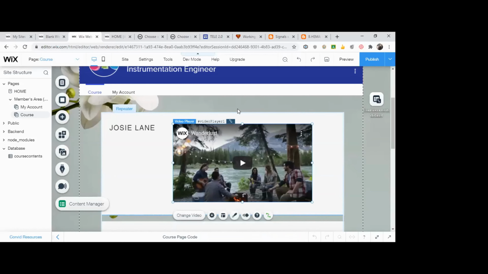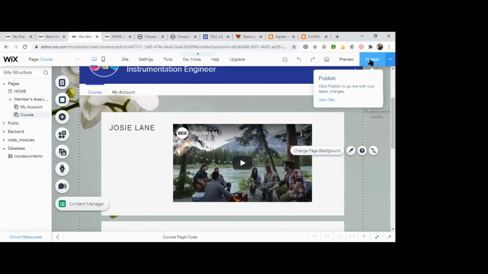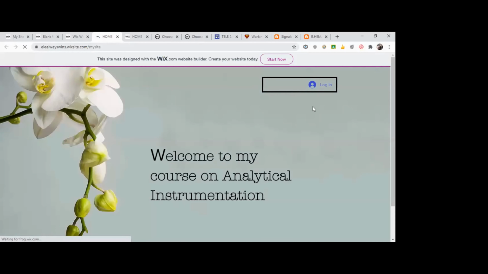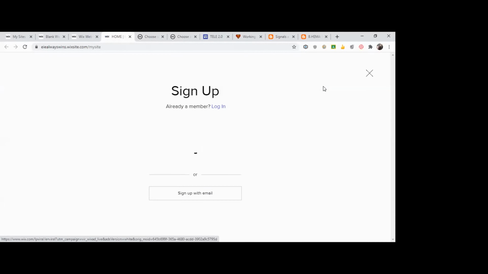Fine. Now this page, I'll publish it again. It's almost over. Just a few seconds more. Now this is my site. I'm just opening the site. This is my login page. I click on login.